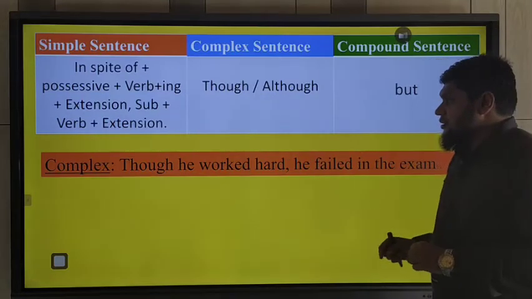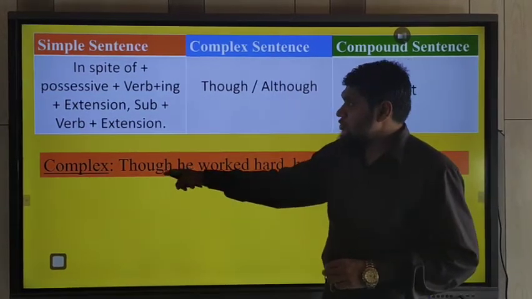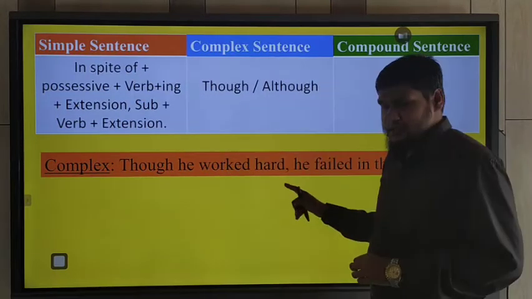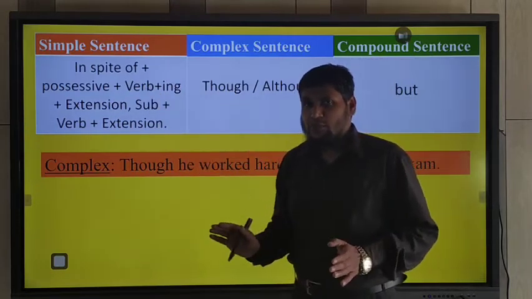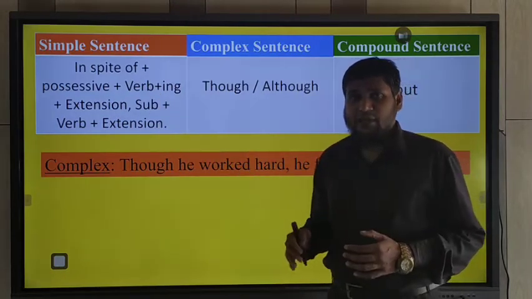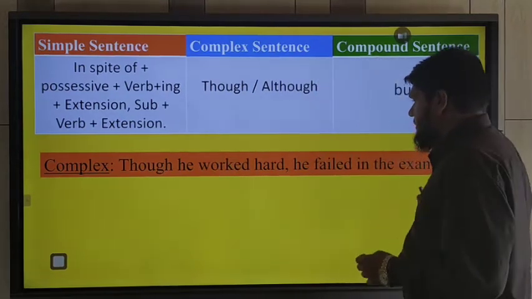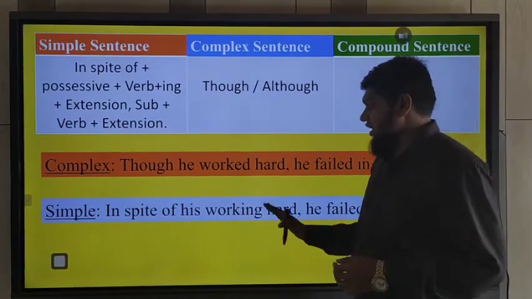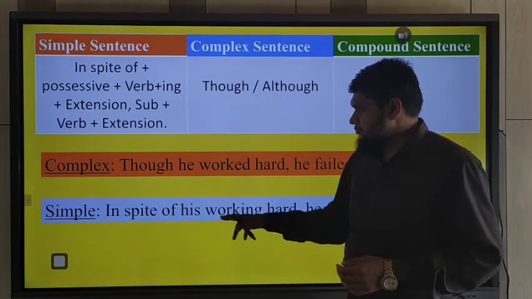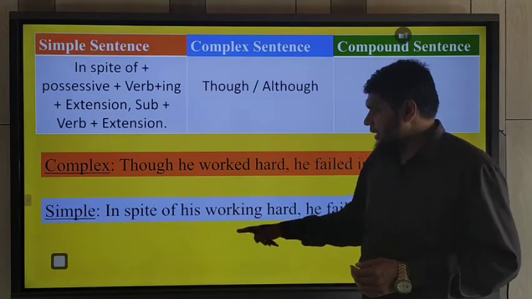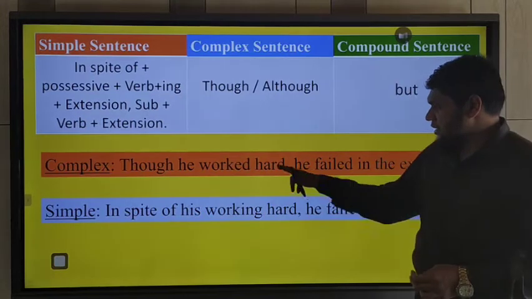Okay, so we want to change it into a simple sentence. So instead of though, we will use in spite of. If the subjects are similar, you may avoid the possessive form, no problem. But if the subjects are dissimilar, that means different, you must use the possessive form. Okay, so let's change it into a simple sentence. In spite of, instead of though, and then the possessive form of the subject, and then the verb plus ing of the verb, and the extension part, hard.